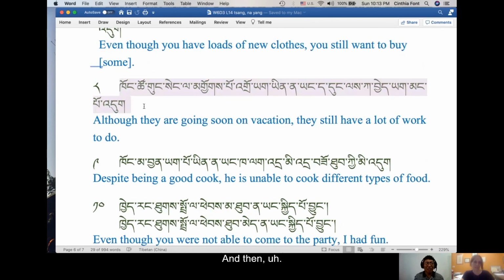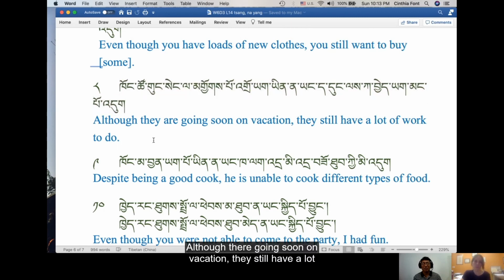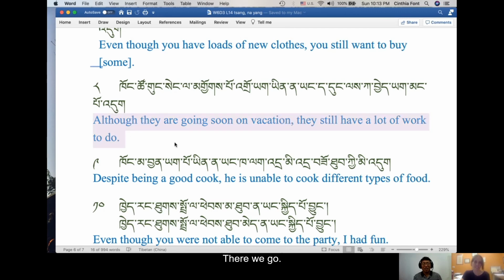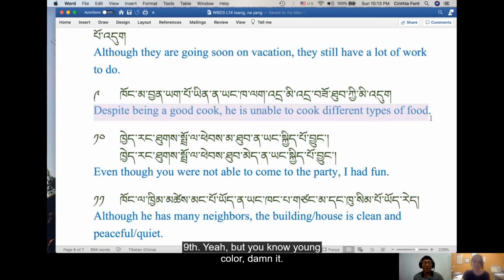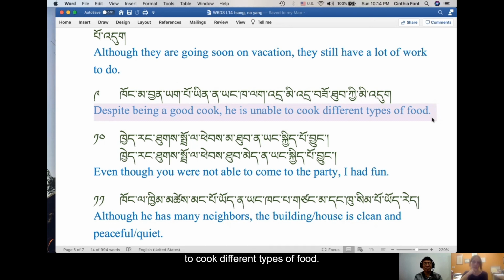Sentence 8. Konzo kungsing la jobo doya ina yang tadung lega cheya mangbo tu. Although they're going soon on vacation, they still have a lot of work to do. There we go. So, sentence 9. Kong majen yakbo ina yang kala da mida sotukumindu. So despite, you could also say despite here because it's the oppositional meaning. Despite being a good cook, he is unable to cook different types of food.